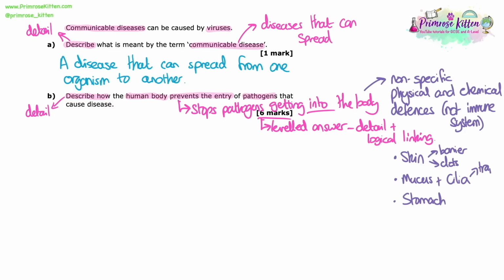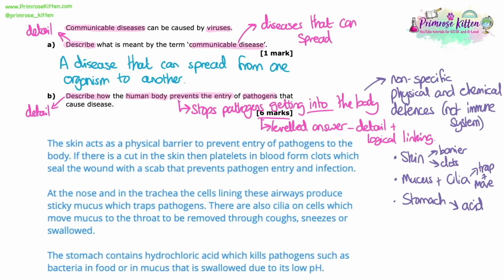You've got your mucus and your cilia, which line your airways, so your nose and your throat, down into your trachea. They produce the mucus, which traps the pathogens, and then the cilia move the mucus with the trapped pathogens up and out to get rid of it out of your body. And the stomach contains the acid, which we know kills bacteria in food.